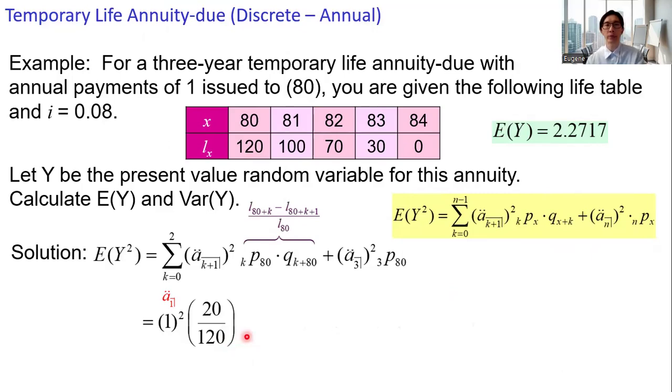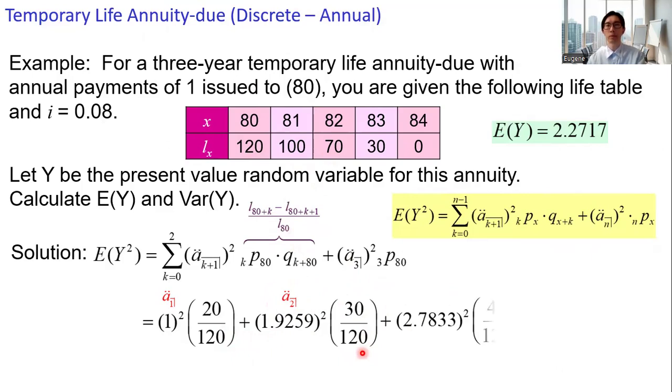And then the next term corresponds to k equals 1. The corresponding value for Y is ä angle 2. And the probability, the individual dies between ages 81 and 82. So this corresponds to 30, and then over L80. And then the next term, k equals 2.